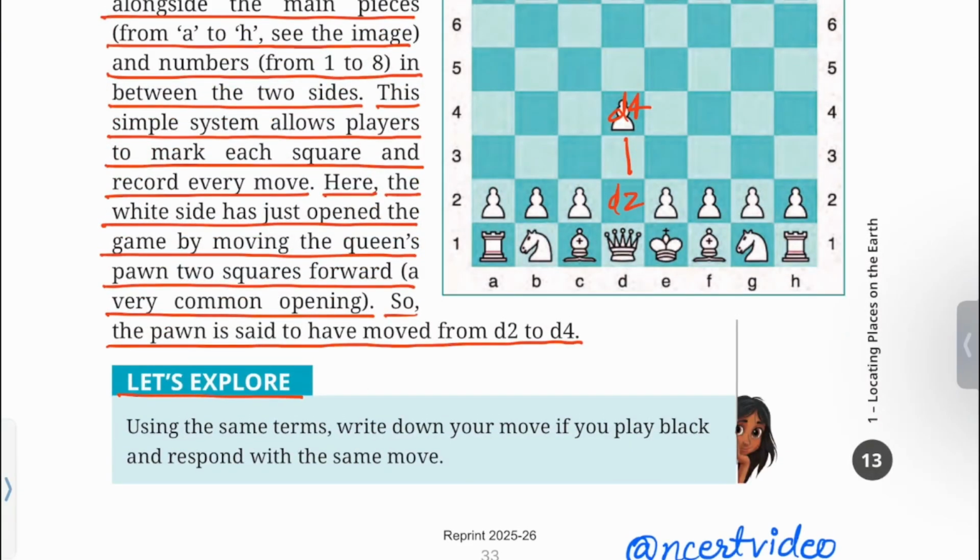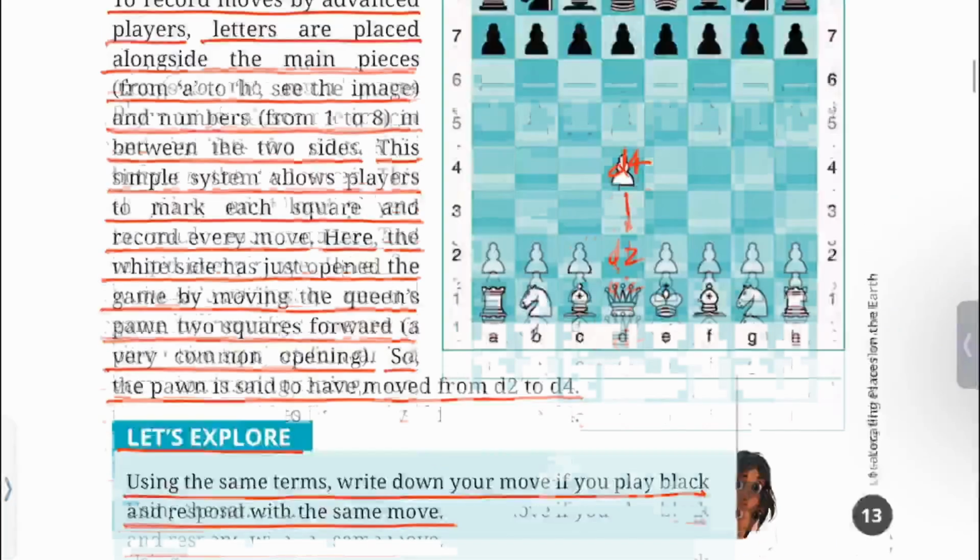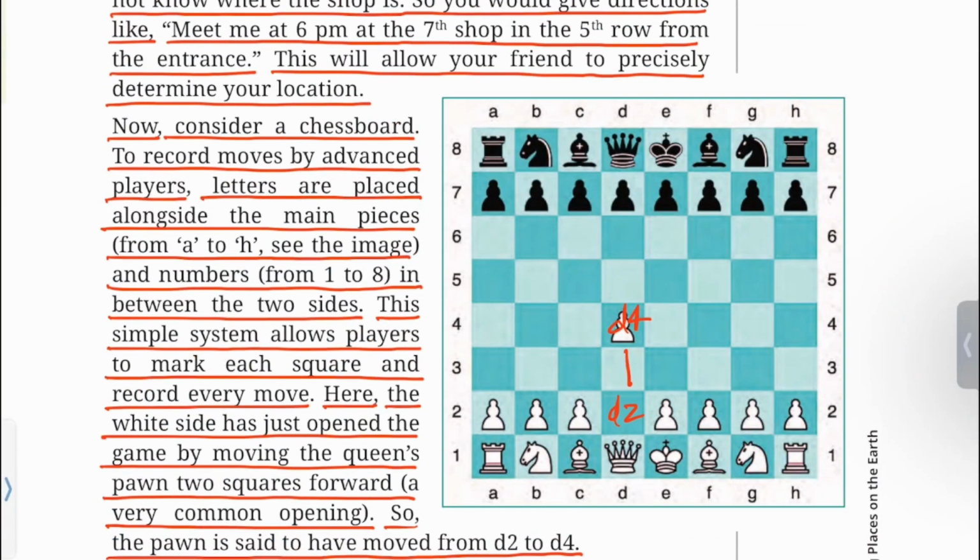Let's explore. Using the same terms, write down your move if you play back and respond with the same move. For example, if you move this pawn from this position to this position, your move is said as you moved the pawn from d7 to d5.